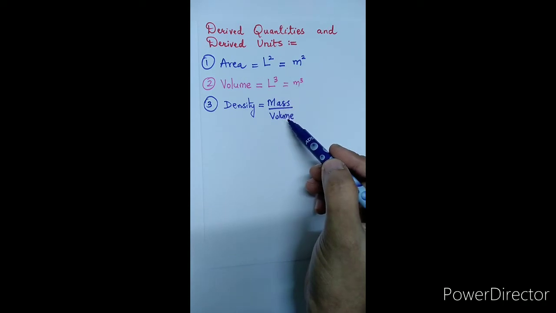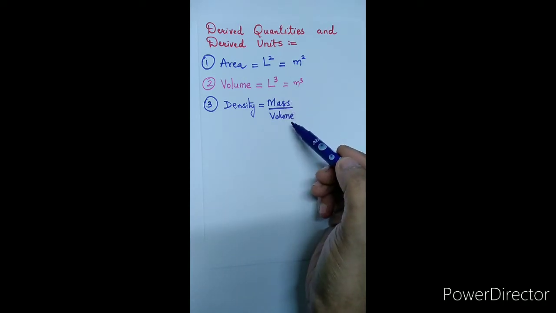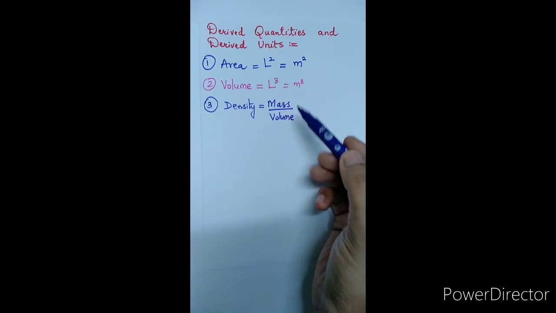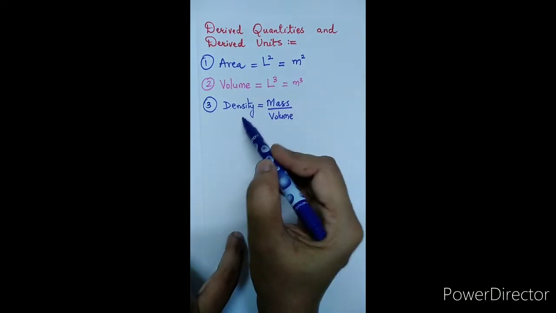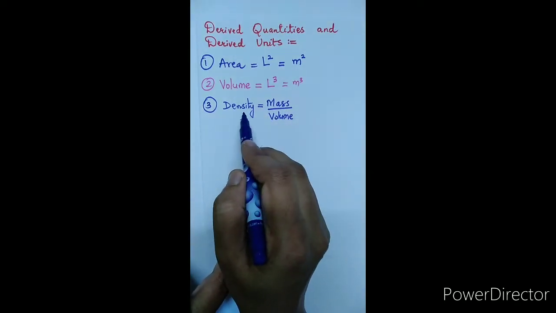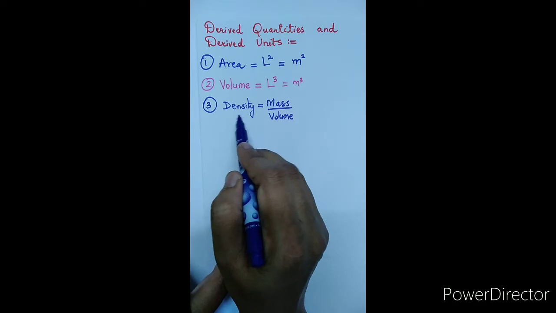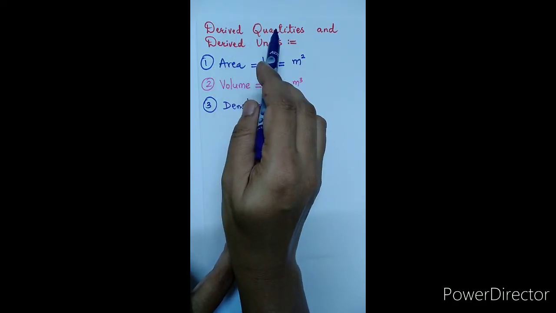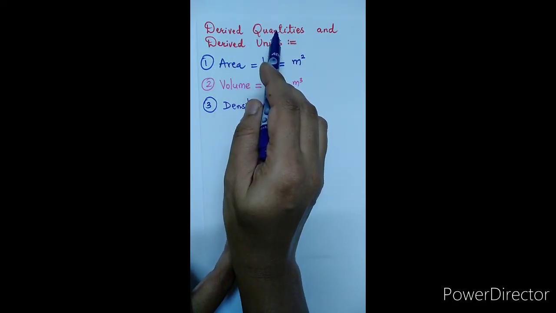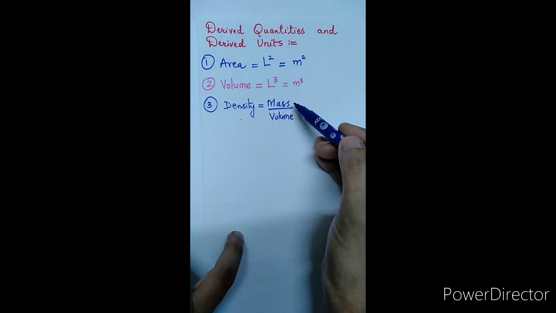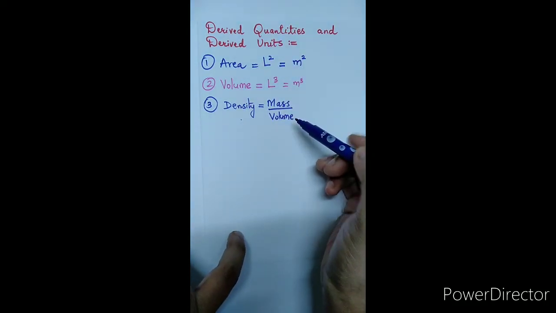So by using the fundamental quantities mass and length, we are obtaining the physical quantity density. This density is said to be a derived quantity which depends on two fundamental quantities, mass and length.